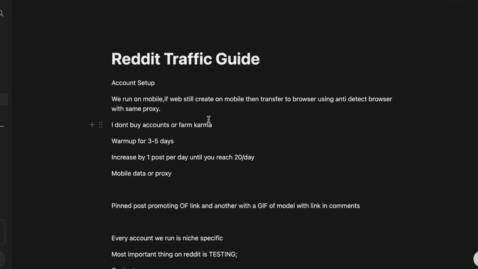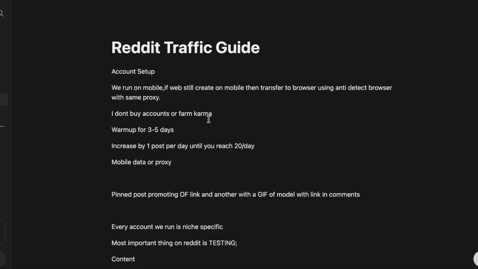And a lot of people get surprised because a lot of subreddits have requirements, whether it's for age or karma. But the way we do it is we just let it organically grow. So we start off with no requirement subreddits. They might be smaller, they're not all small. A lot of people get this idea wrong that if you're posting in a no requirement subreddit, that means it's automatically bad, but that's not the case at all. There's still a lot of good no requirement subreddits, very good ones actually. And after some time of posting, you're going to organically grow, and then you'll be able to post in some better ones anyway. So yeah.